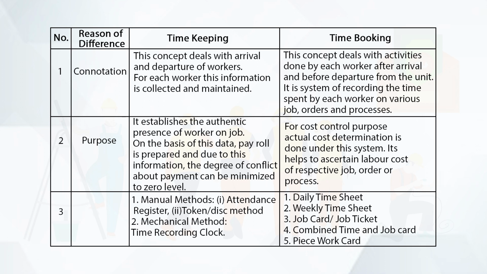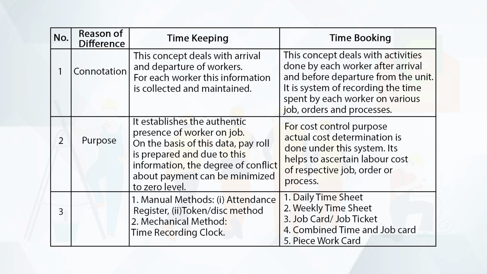The third point of difference is methods. Under timekeeping, there are two types of methods. Number 1, manual methods, and number 2, mechanical methods. Under manual methods, there are two methods, attendance register and number 2, token or disk method, and under mechanical method, we are having time recording clock.